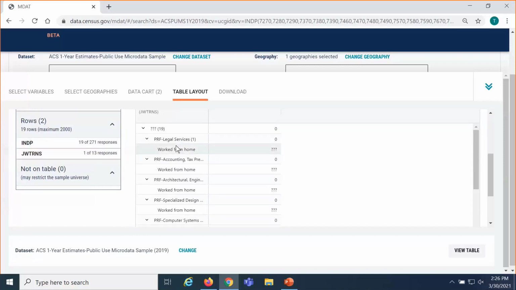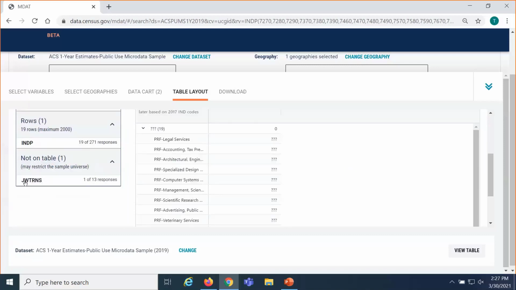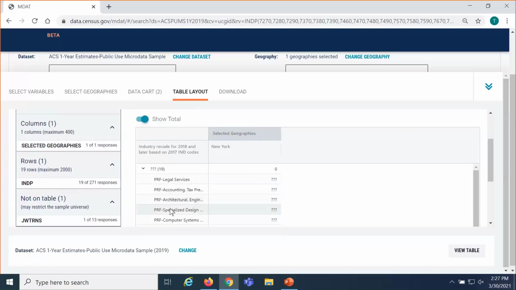The other thing that you can do is maybe I don't need this repeating label worked from home over and over again in my table, and I say, hey, I just want to get that clutter out of my table. I can move JWTRNS to not on table. This is still going to restrict the universe so that my table only gives me data for people that work from home, but it's not going to label it in my table row or the column because it's not in the column or row. So again, different ways to play around with it, but it's going to cross-tabulate it by default. You're going to get the same set of estimates. It's just going to be in a different cosmetic view on the table.